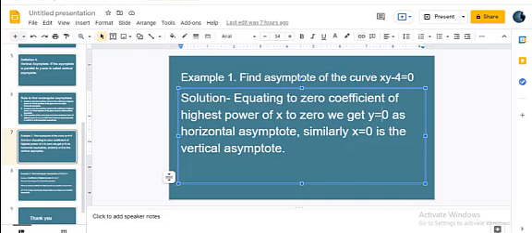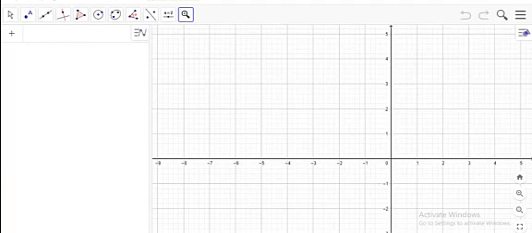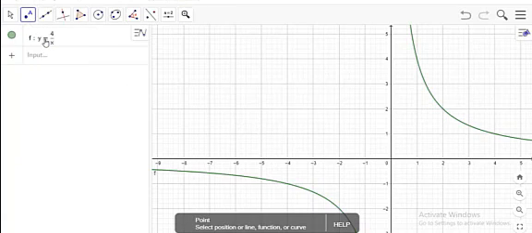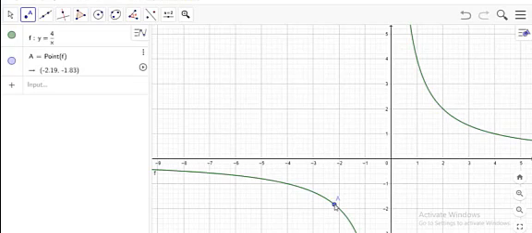Let us see geometrically. The curve xy minus 4 equal to 0 means y equal to 4 divided by x. So this is the curve y equal to 4 upon x. Now we take a point capital A somewhere here on the branch of this curve.